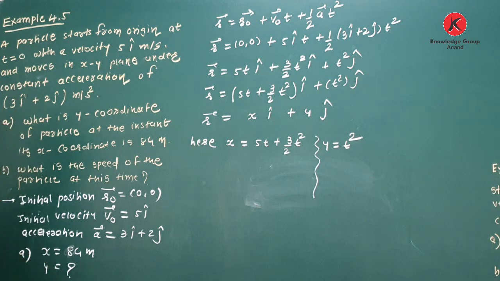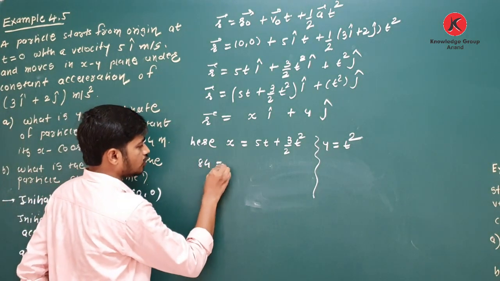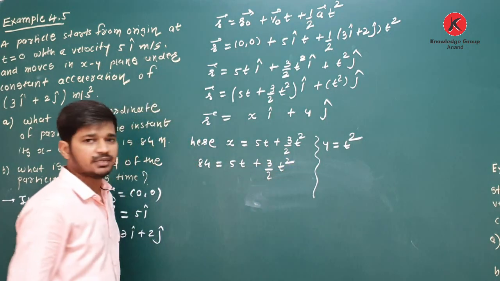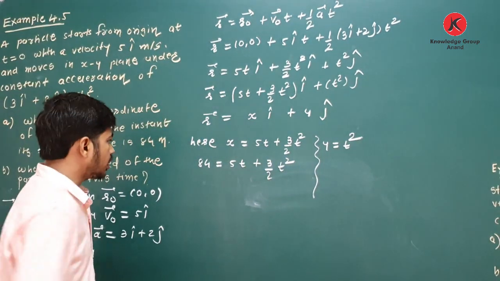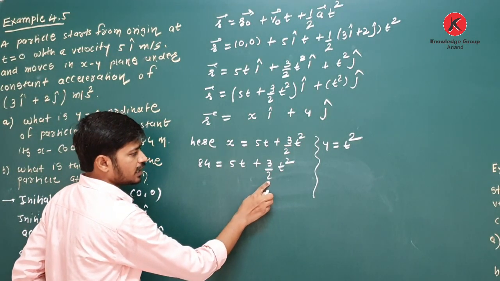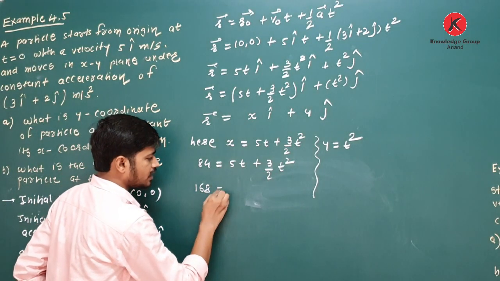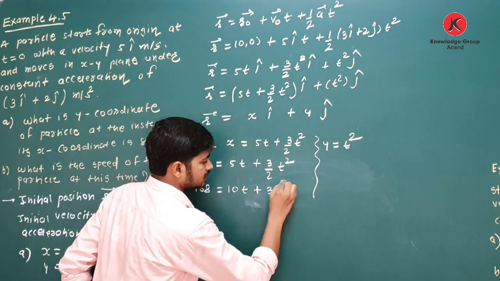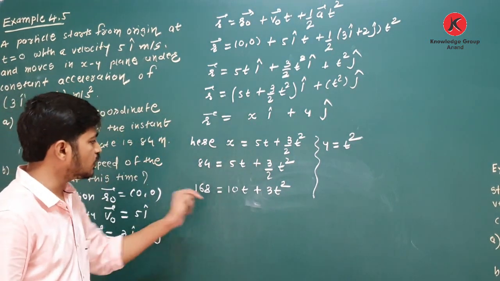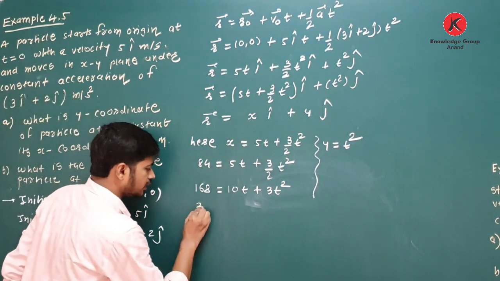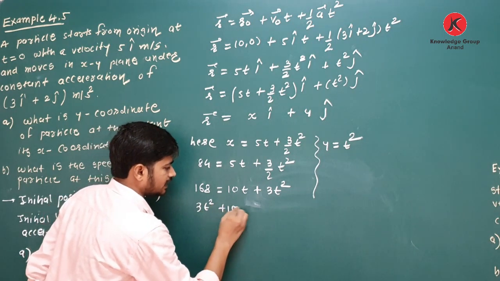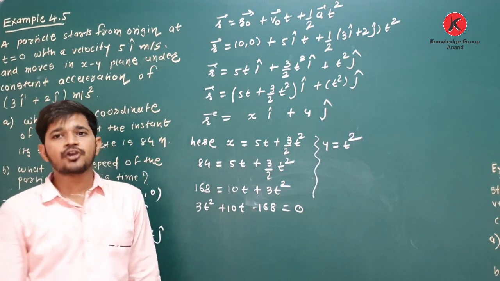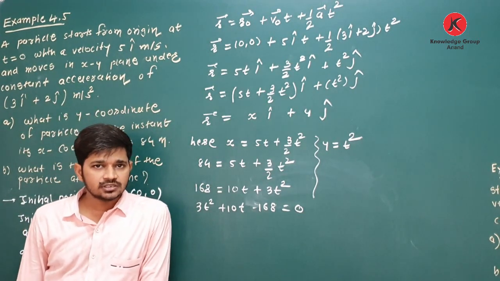See, what is x? x is equal to 84, which is equal to 5t plus 3 by 2 t square. Clear about this? Okay. Now if you multiply this side, it is 168 equals 20 plus, here it is 3t square. Clear about this? How to simplify this term? You know. Now 3t square plus 10t minus 168 is equal to 0. Yes, it is a quadratic equation.